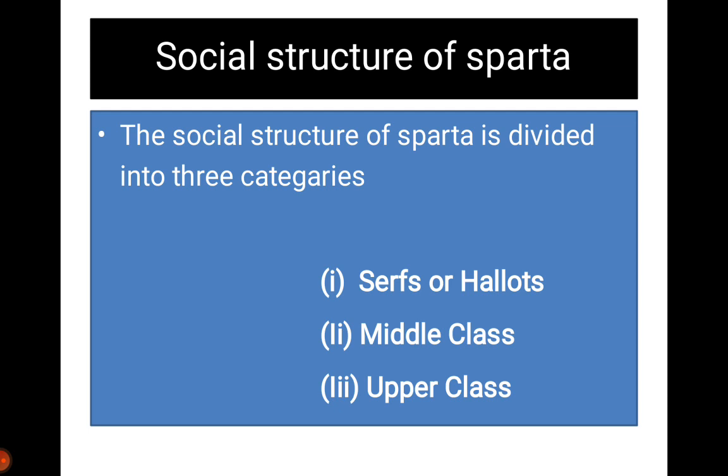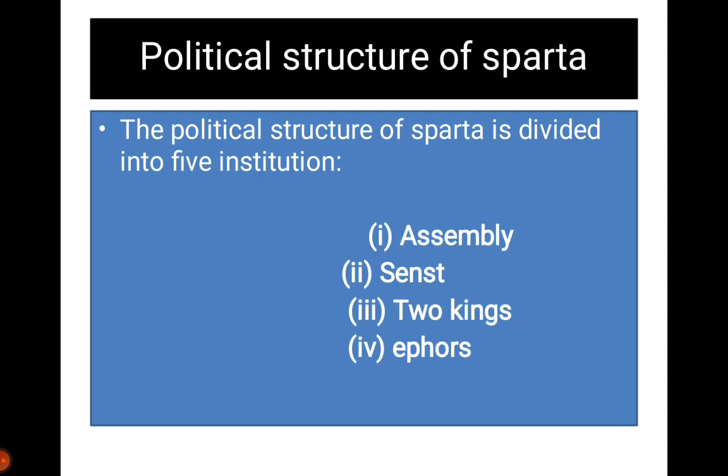Then we discuss the political structure of Sparta. The political structure of Sparta is divided into four. Sorry, this is wrong. There are four institutions. One is the assembly. The assembly consists only of the citizen class, and the responsibility of the assembly is law making and taking the major decisions of the state.